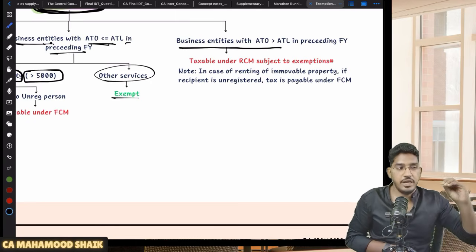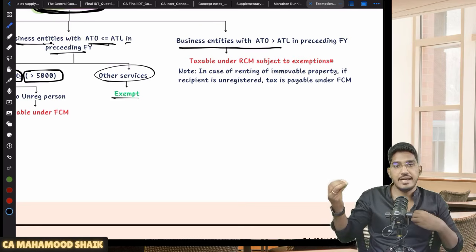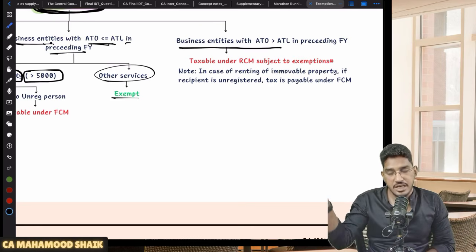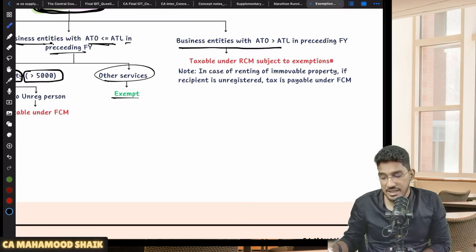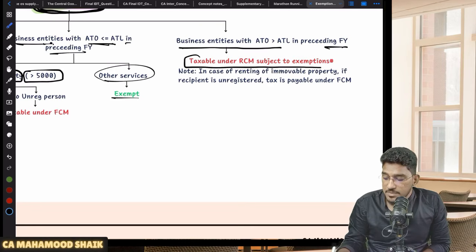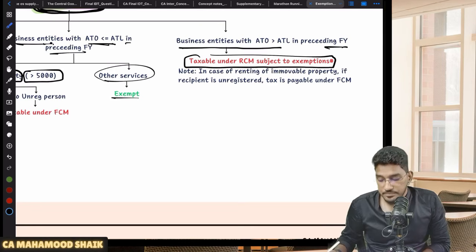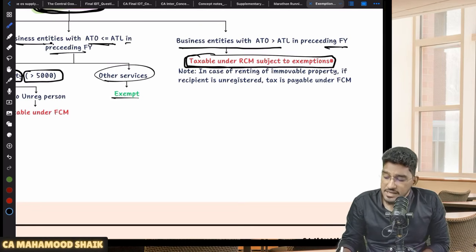Any other service provided by the government to a business entity, and that business entity has an aggregate turnover more than the applicable threshold limit in the preceding financial year, then what will happen? They will be taxable under reverse charge mechanism, but subject to exemptions. They will be taxable under RCM. The recipient itself is liable to pay the GST under RCM, but subject to some exemptions.